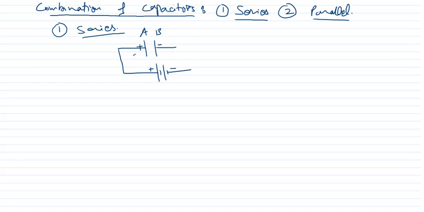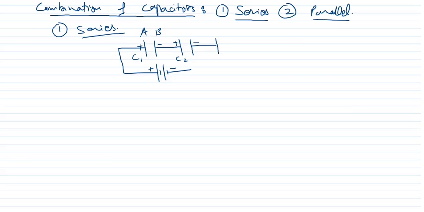Now if this is C1, and C1 is connected to another capacitor, this one is C2. When this negative plate is connected to one plate of capacitor C2, that plate will acquire positive charge, equal to the negative charge, and the other plate will acquire negative charge.